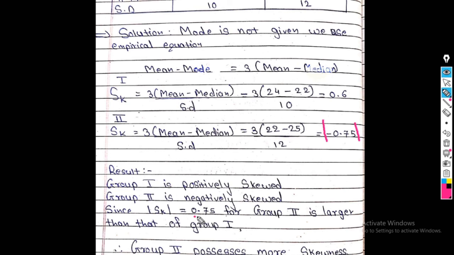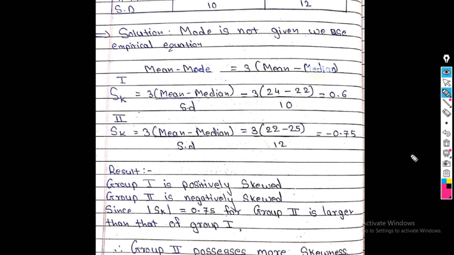So 0.75 for group 2 is larger than that of group 1. To write the comment, we use the positive value. Which group's value is greater? The second value is always greater than the first value. Therefore I write here that group 2 possesses more skewness. So this is my comment.